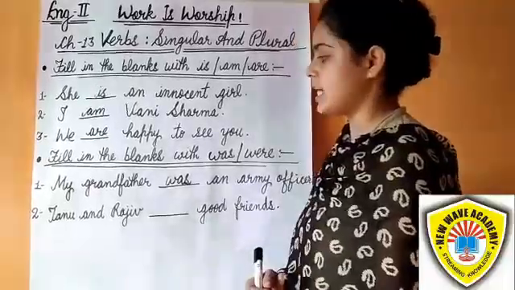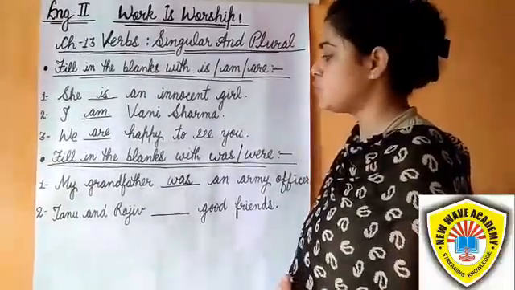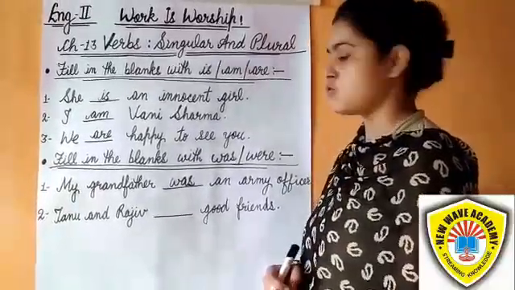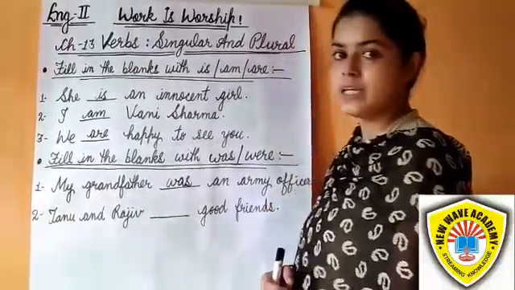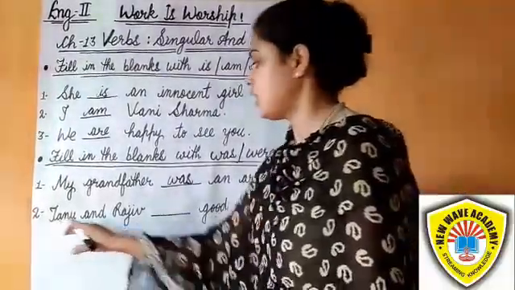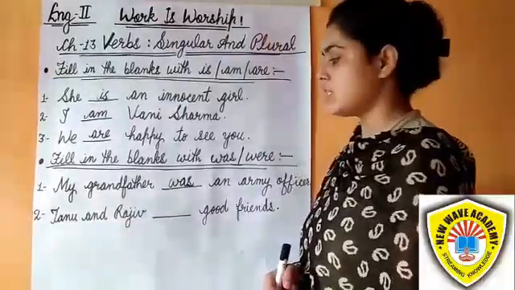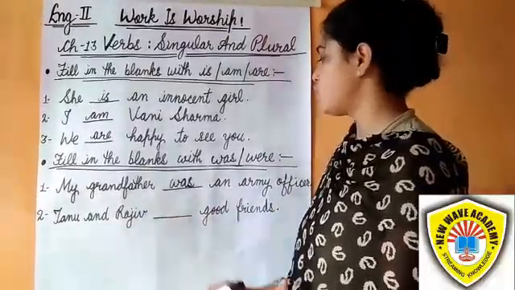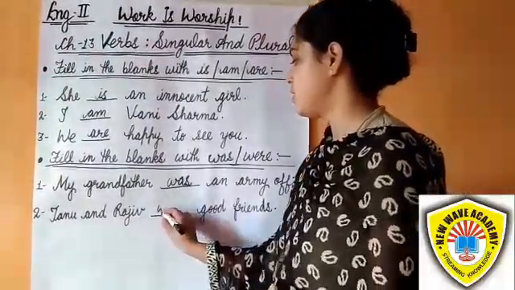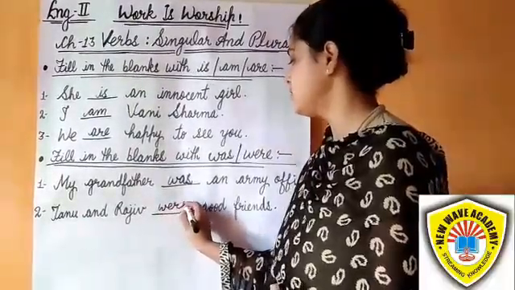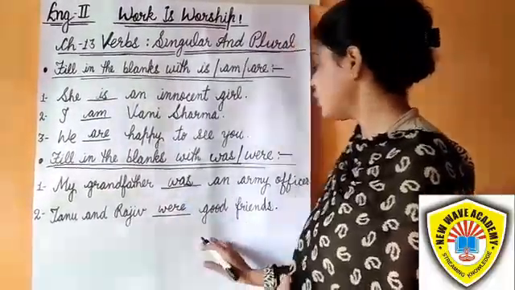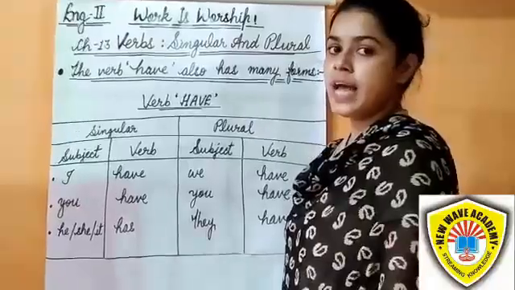Tanu and Rajiv. I have already told you, when two nouns are joined with and, it makes a plural subject. So, Tanu and Rajiv, it is a plural subject, so the verb should also be plural. Tanu and Rajiv were good friends. Were.